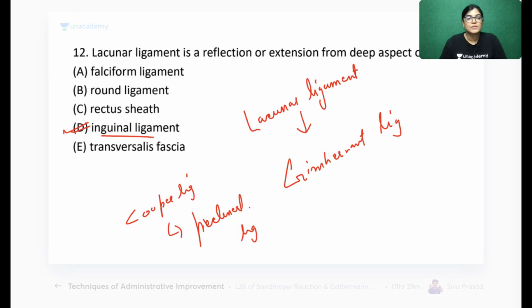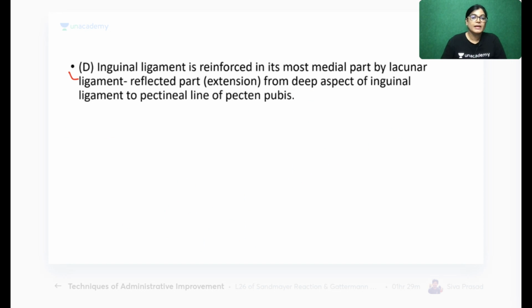The inguinal ligament itself is formed by external oblique fibers, and one of its extensions is the lacunar ligament, which is triangular in shape and attached to the pecten pubis. It arises from the deeper aspect of the inguinal ligament. See here, the inguinal ligament is reinforced in its most medial part. It has a deeper extension called the lacunar ligament. The reflected part from the deep aspect of the inguinal ligament goes to the pectineal line of the pecten pubis. We have already discussed this in much more detail.